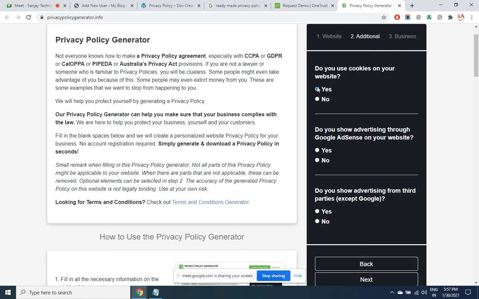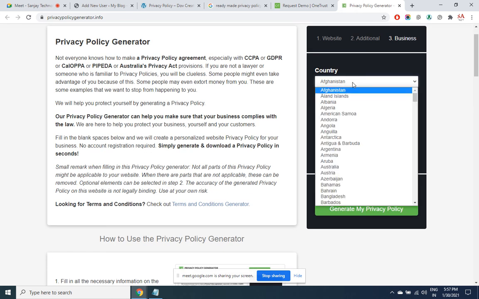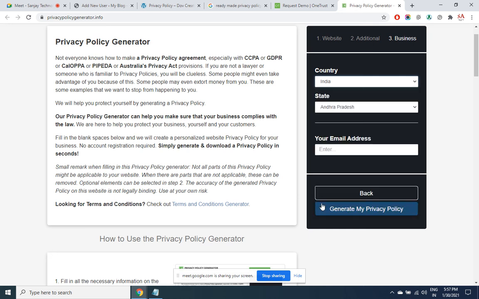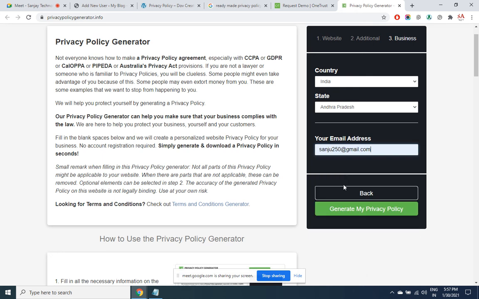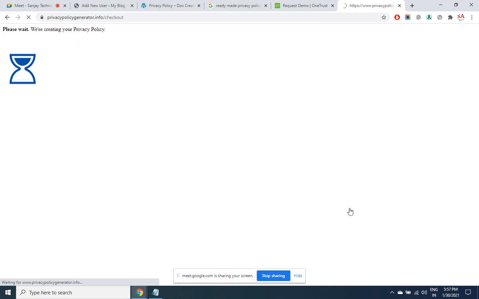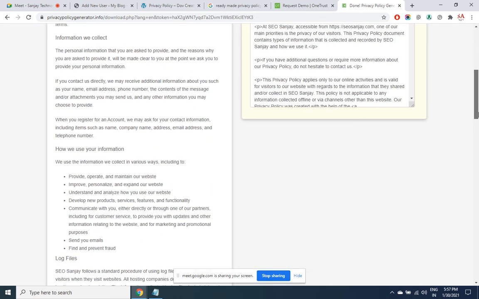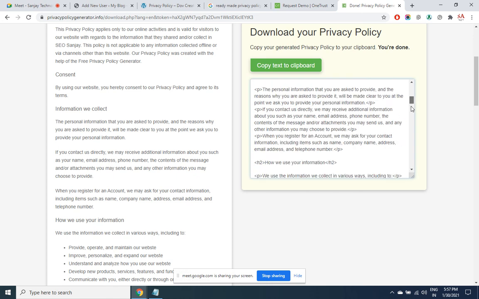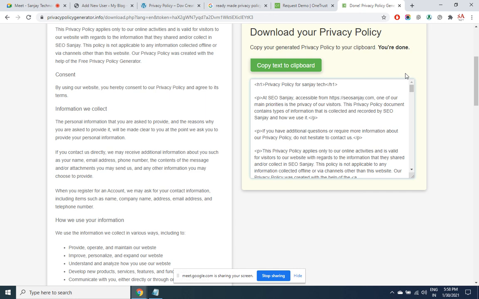Do you use cookies? I'm just giving some random values. That's it. This is what you need to place into the backend. This is HTML code. Anything you want to add extra manually, you can do that. So this page is also a must.